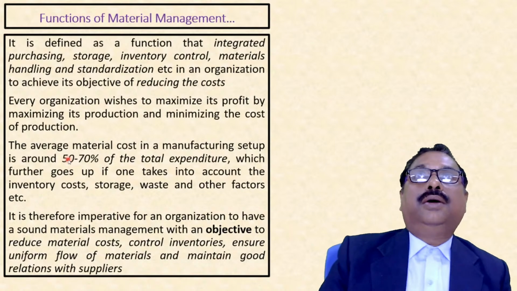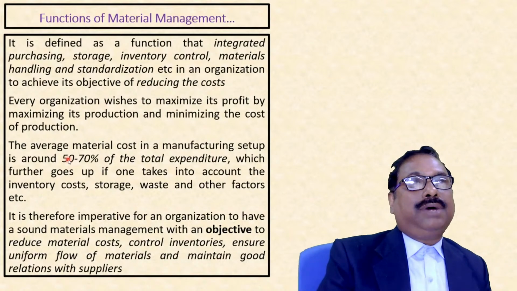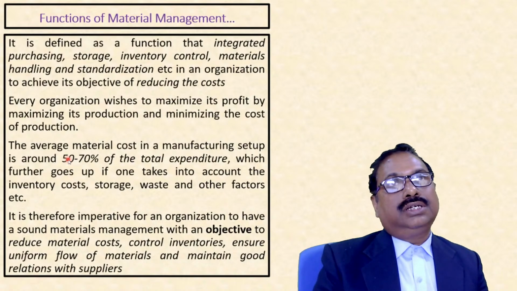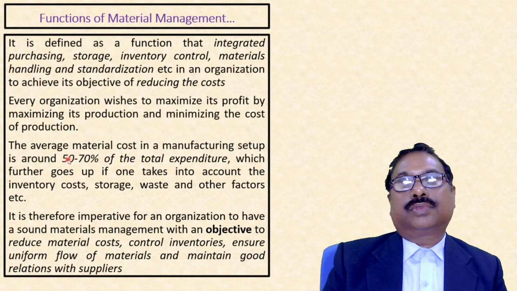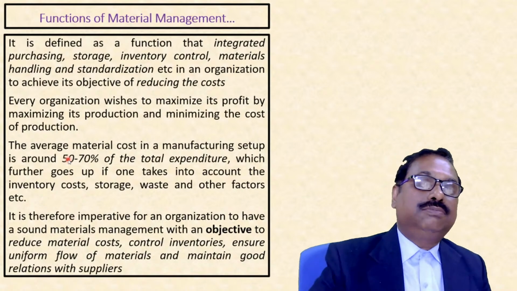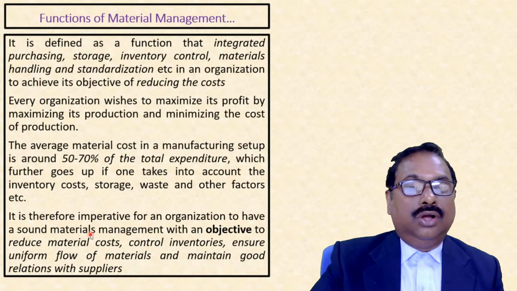So if we are managing only the material part, we are managing more than half of the cost. So that is the importance of materials management.